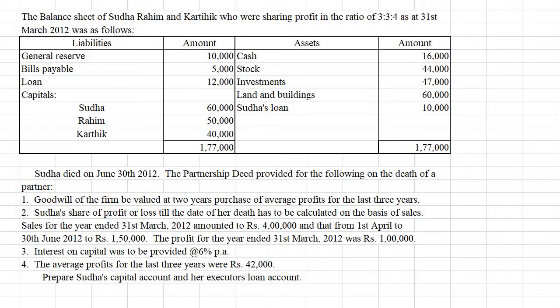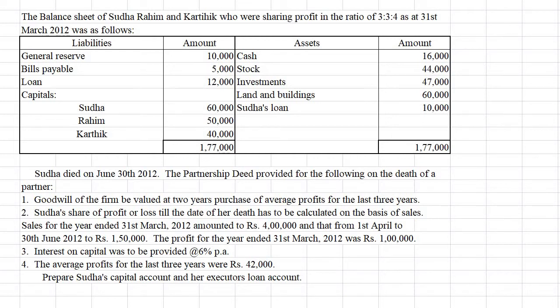So we can calculate the percentage of profit on last year sales, and with that percentage we can calculate the profit from the sales up to the date of death. That we will see later. Now the interest on capital was to be provided at 6% per annum.